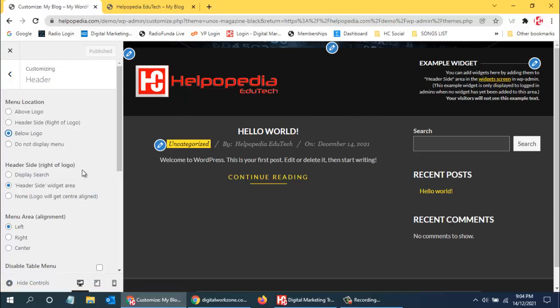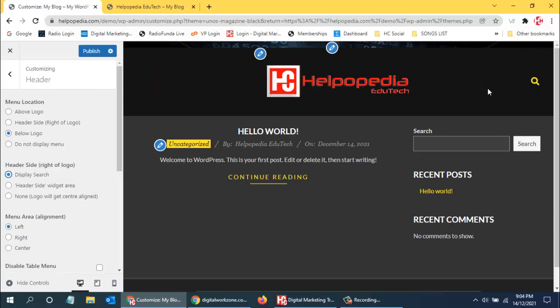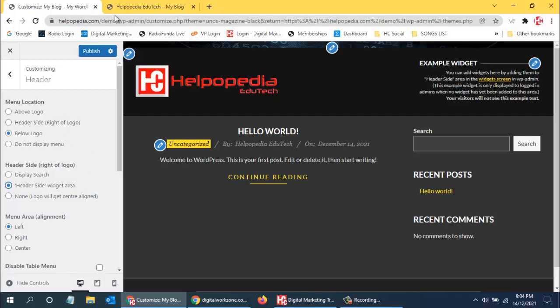So header side widget area. So this is the widget area. So if we want, we can use this over here. So logo will get center aligned, or say display search. So instead of that widget content, I can use search over here. So that's okay. So yes, display search, header slider image. If I want, I can get it back. So whatever it is, I can use.